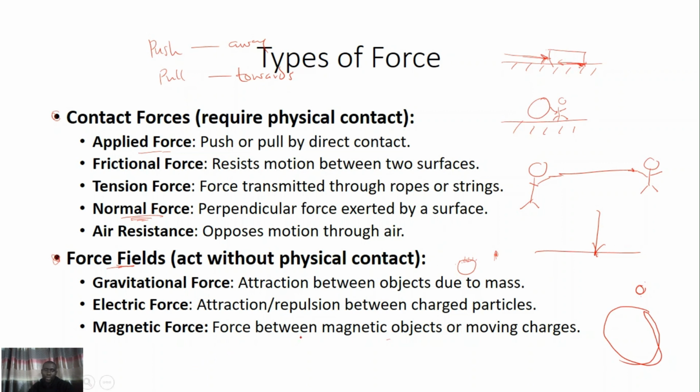Magnetic force is another type of force field, and as we know, like poles repel and unlike poles attract. When you bring magnets close to each other, if you bring north pole and north pole close to each other, there is usually a repulsive force between them, despite the fact that there is no contact between them. So, magnetic force is a kind of force field.